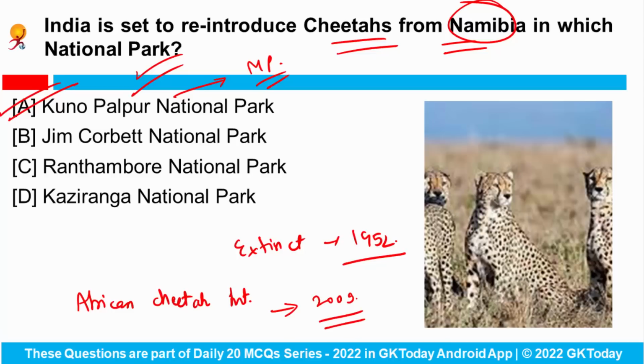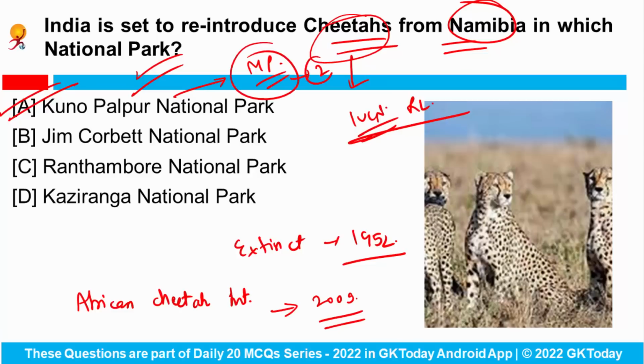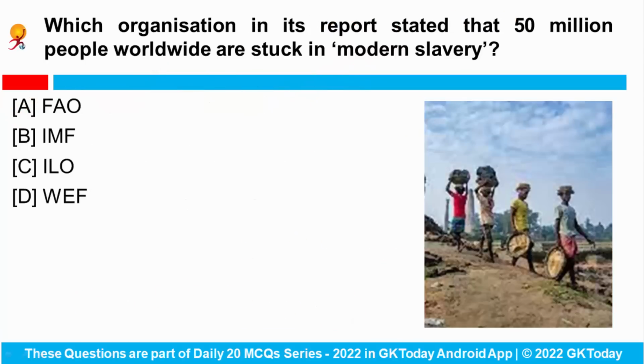Okay, you have to tell me at present cheetahs comes in which category of IUCN Red List. Do let me know in the comments. Also you have to tell me at least the name of 2 national parks from the state of Madhya Pradesh.